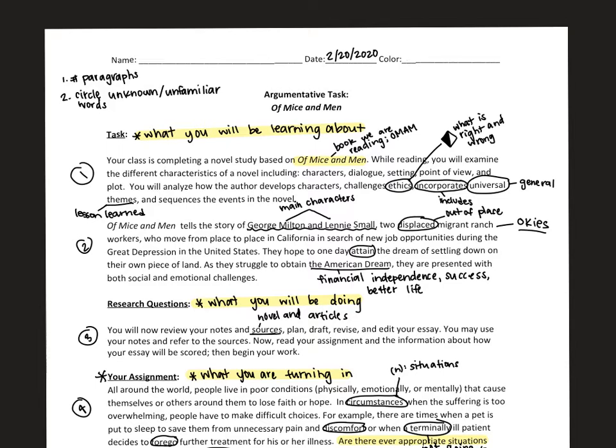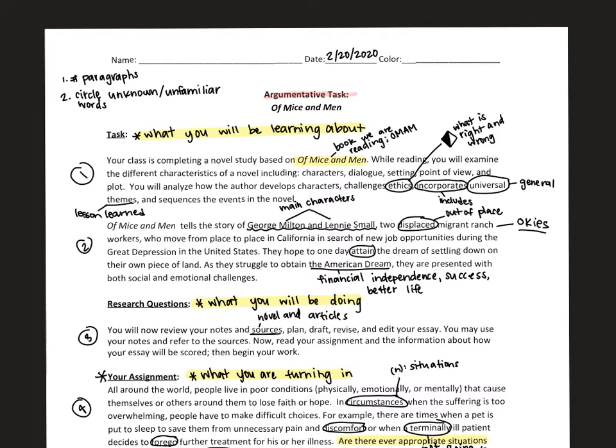So as you can see up here, we have our argumentative essay tasks. So we know that we're going to be doing an argumentative essay. That's an important thing for everyone to know. We've done informative, we've done narrative, now we're doing argumentative. Our task is right here, these first two paragraphs.